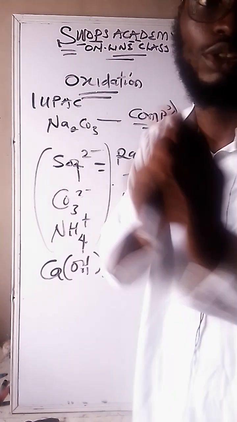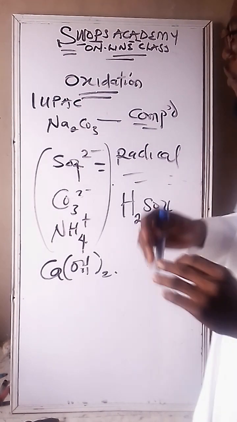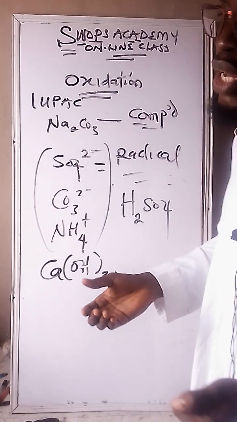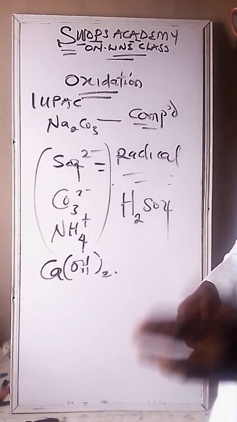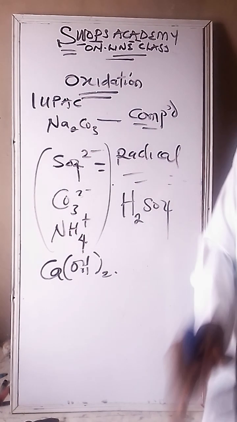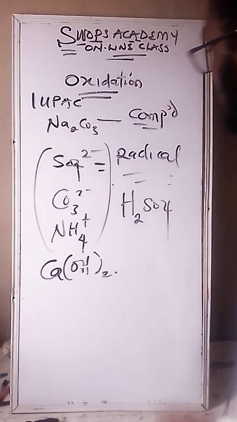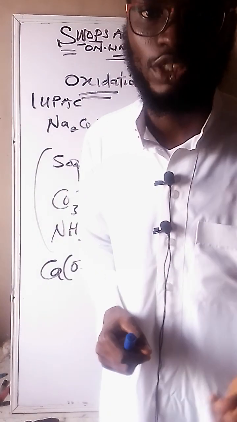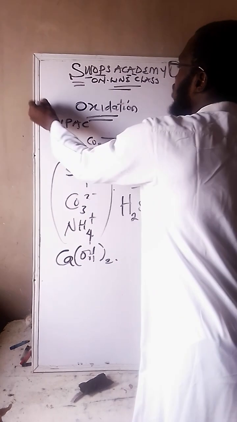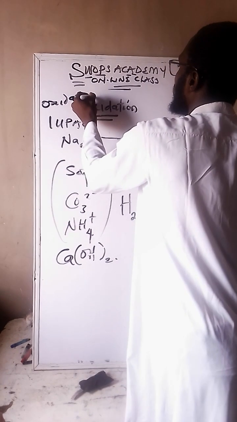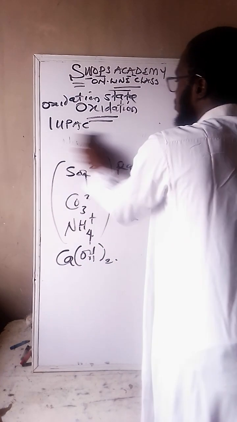Check any year from the series, you'll see a question related to this. They are common and very simple. You don't have to skip it, you have to understand it. This video is not a waste of time for the JAMB and for the WAEC student. Are we together? Now, let me state the rules. I've explained that you either find the IUPAC name or you find the oxidation state. Are we together?